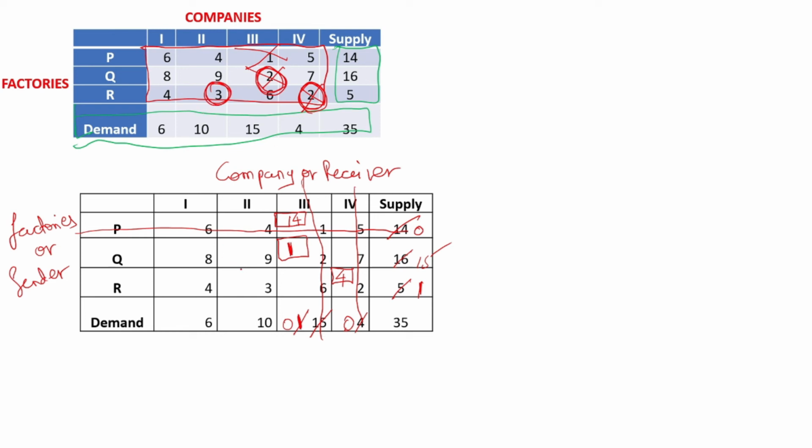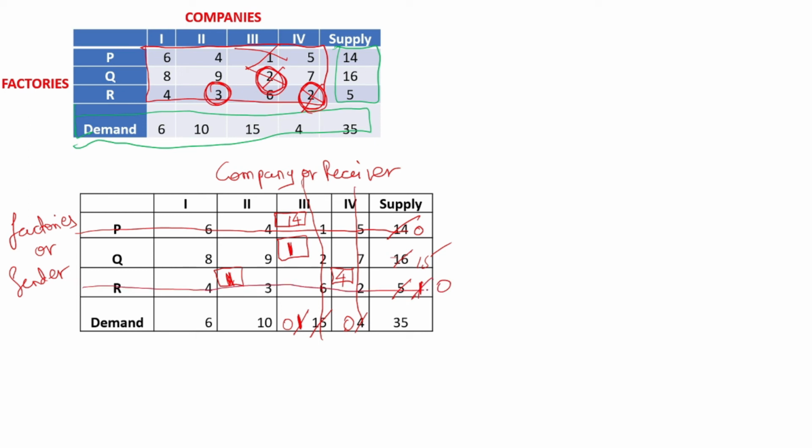So we will go to that 3. Again mark the rectangle at the corner. See, 3 belongs to company 2 and it belongs to factory R. So R can currently supply only 1 item because he is left with only 1 item. Rest all items he has already supplied. So he has only 1 item to give, and company 2 needs 10 items. Okay. So factory R can give only 1 item to him. So 1 is given. Now R has no items left.